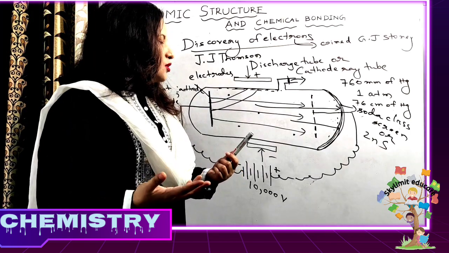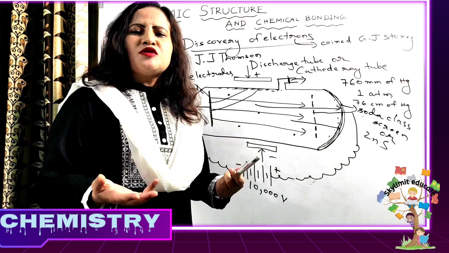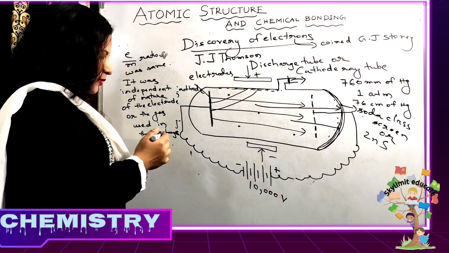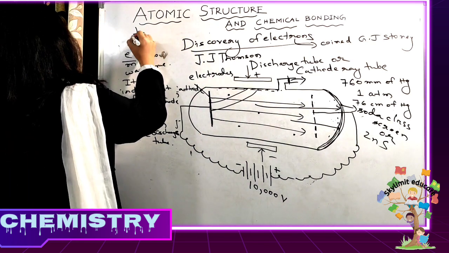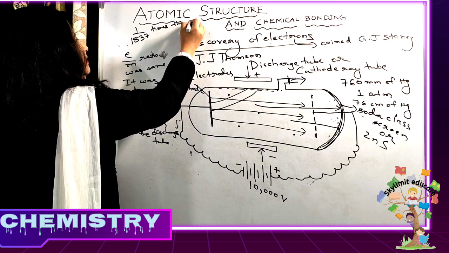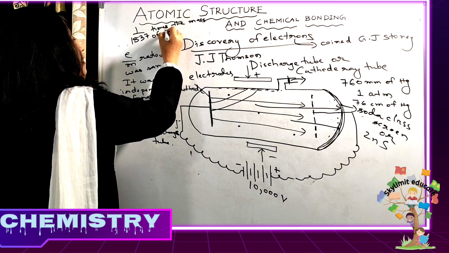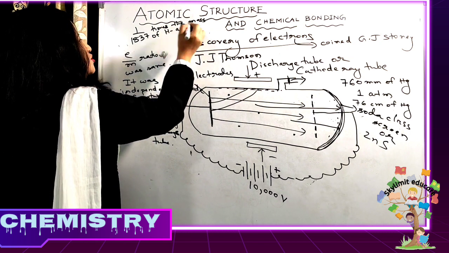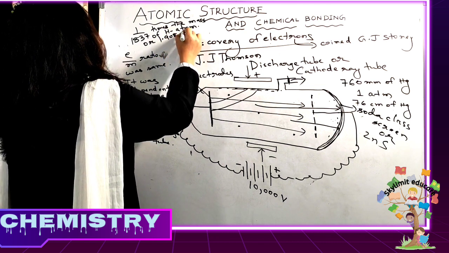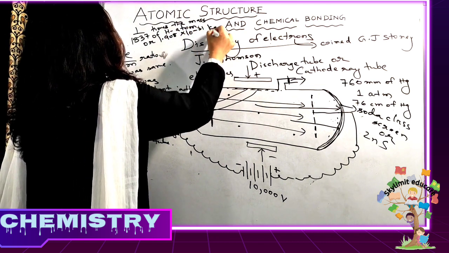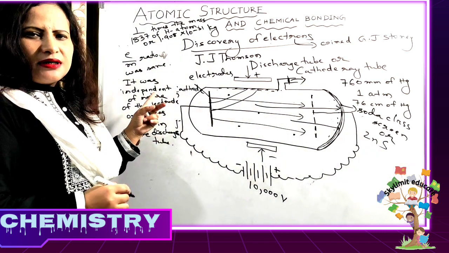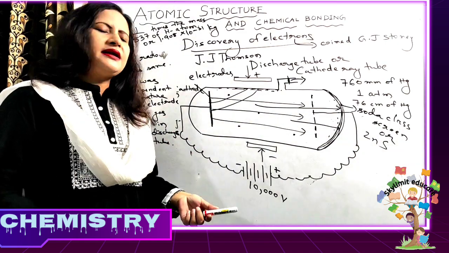Also, the mass of the electron was found to be 1 by 1837 times the mass of hydrogen atom, or 1.908 multiplied to 10 to the power of minus 31 kilogram. This was calculated. The mass of electron was calculated, and it was same for any type of gas or any